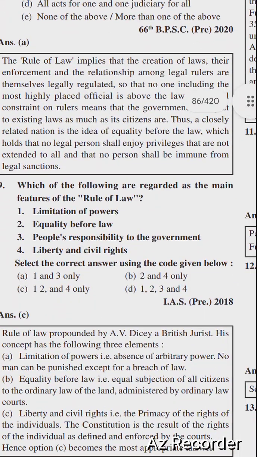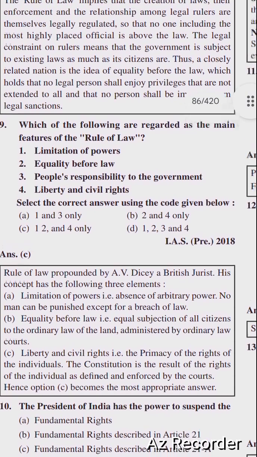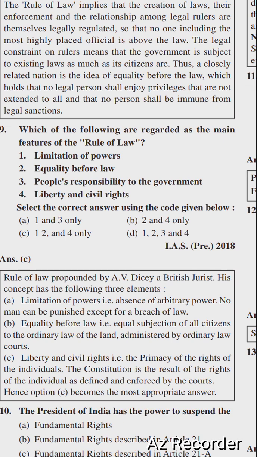Next question is, which of the following are regarded as the main features of the rule of law? Options are: limitation of powers, equality before law, people's responsibility to the government, liberty and civil rights. Select the correct answer using the code given below. Options are option A 1 and 3, option B 2 and 4, option C 1, 2 and 4, and option D 1, 2, 3, 4. Right option is option C, 1, 2 and 4: limitation of powers, equality before law, and liberty and civil rights.